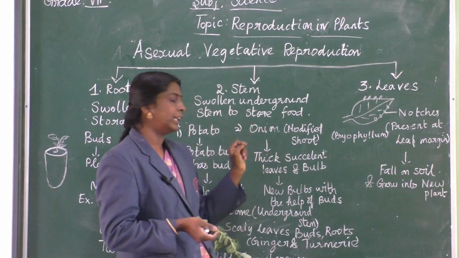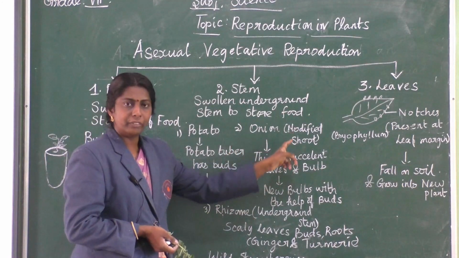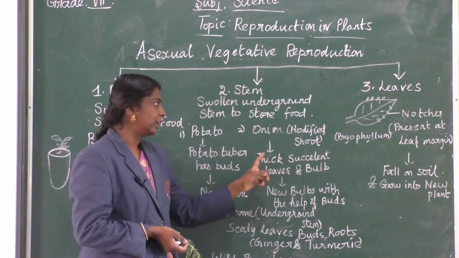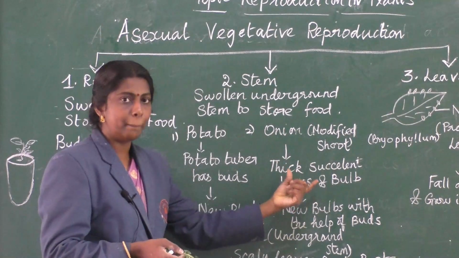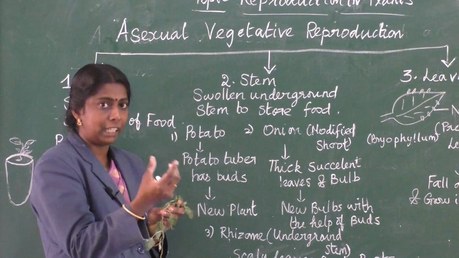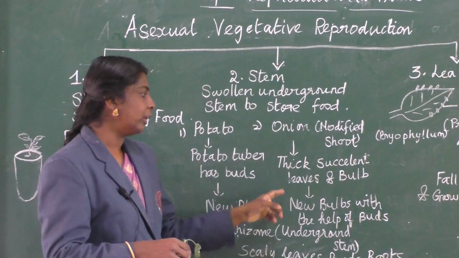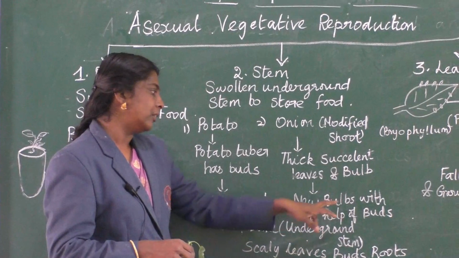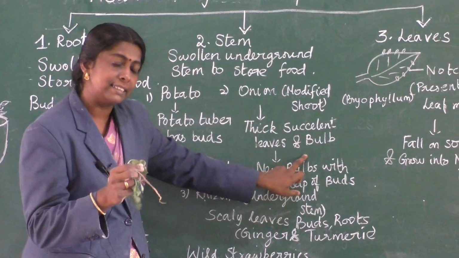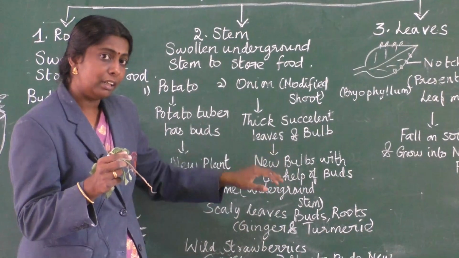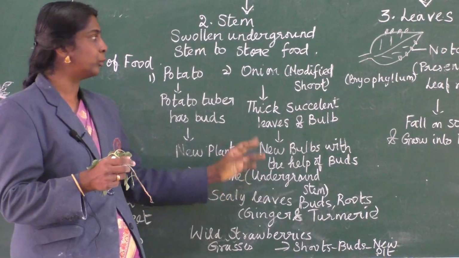Second example for modified stem, onion. It is actually a modified shoot only. If you see onion, you can see thick succulent leaves and a bulb. The onion seems to be a bulb down below, and the leaves will be thick succulent leaves. You will be getting new bulbs with the help of the buds. In the bulb you will be getting some buds, and if you replant them inside the soil, you will be getting new plants. So this is about onion.